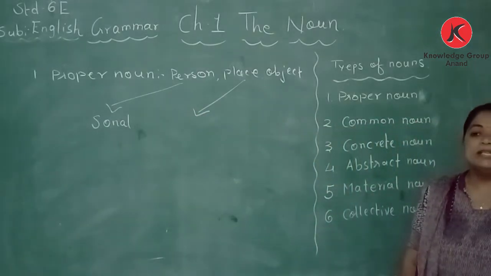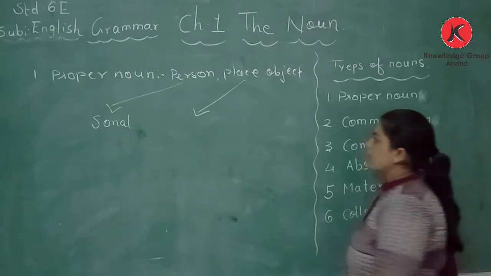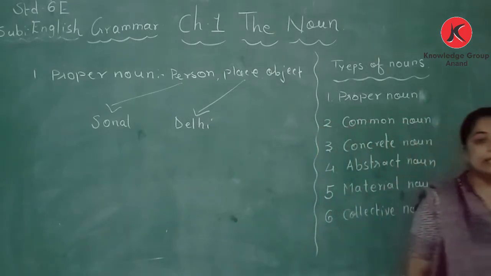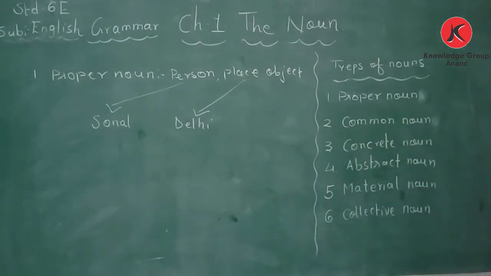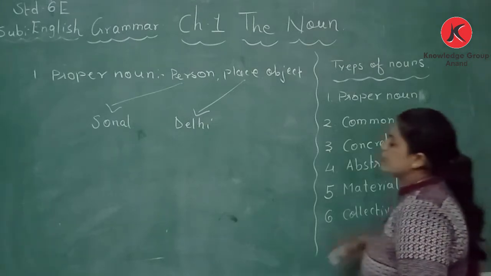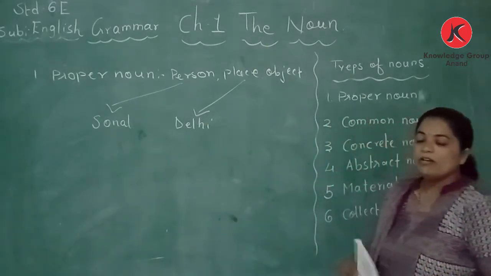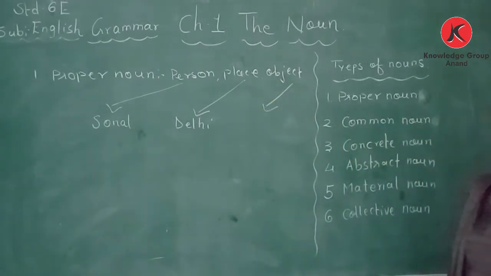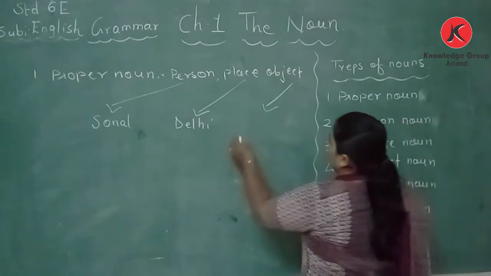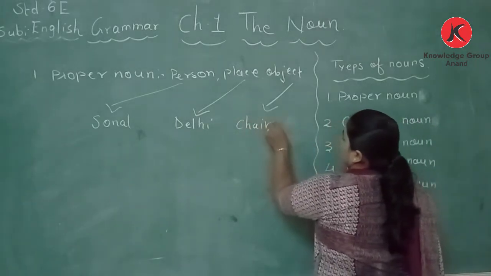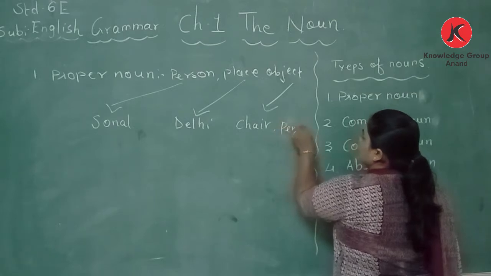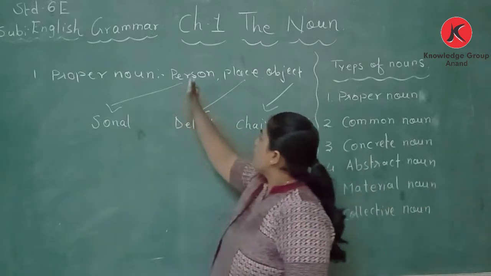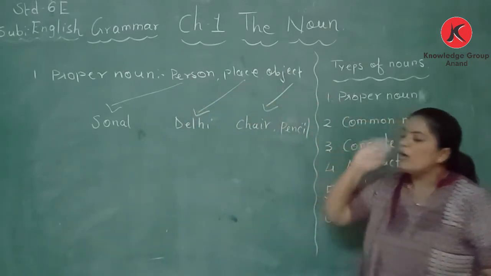Second is place. Let's take Delhi. Though it is a state, Delhi is a name given to a state. Third is an object. For the object, we take a chair, or we can take a pencil. These are the objects. So, a proper noun is the name of a person, place or object.